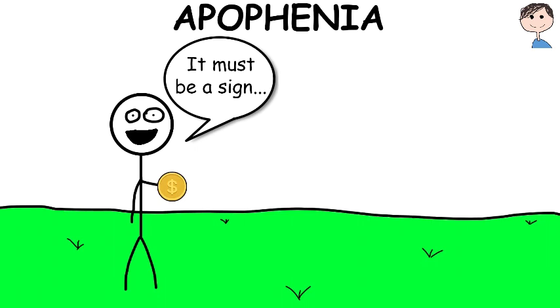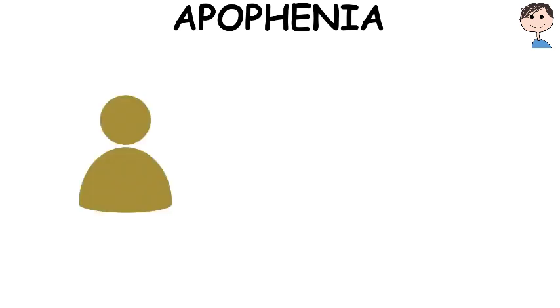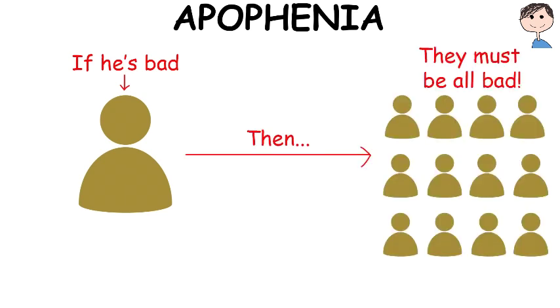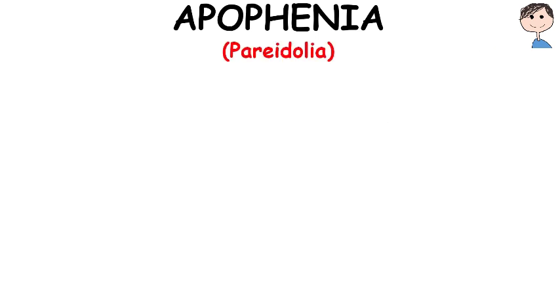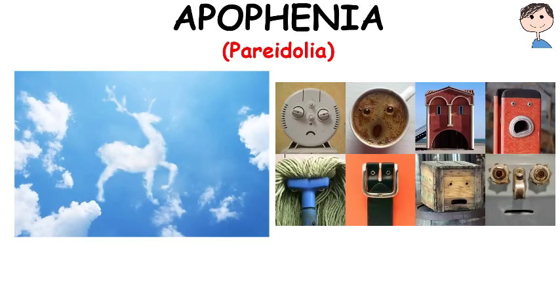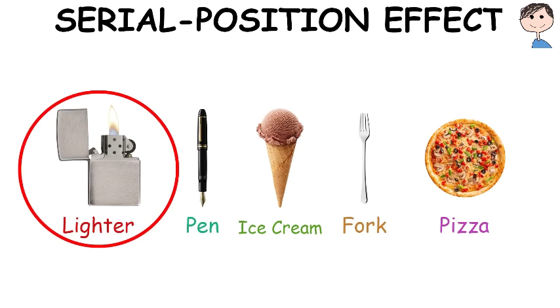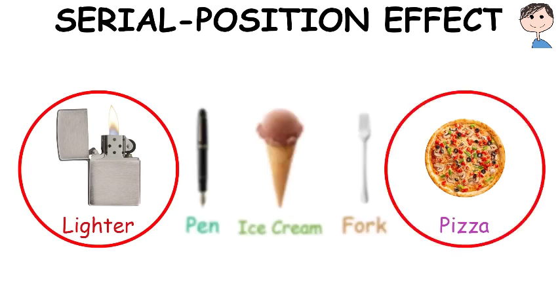Apophenia. Apophenia is the tendency to perceive meaningful connections between unrelated things. This bias is one of the ways a stereotype can lead people to expect certain groups and traits to fit together, and then to overestimate the frequency with which these correlations actually occur. Another type of apophenia is pareidolia, which happens, for example, when you see images of animals in the clouds. Serial position effect. The serial position effect is the tendency of a person to recall the first and last items in a list better than the middle ones.